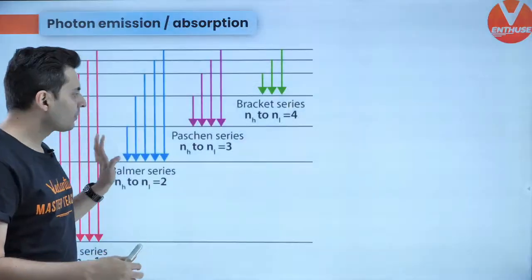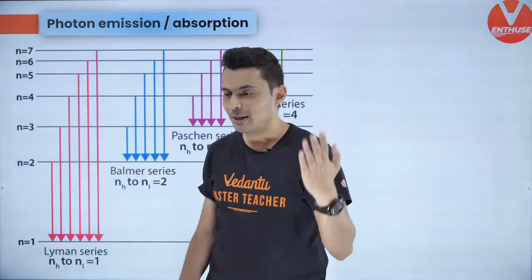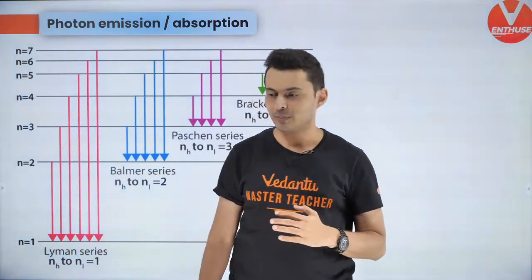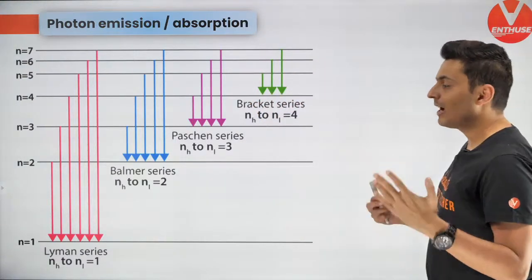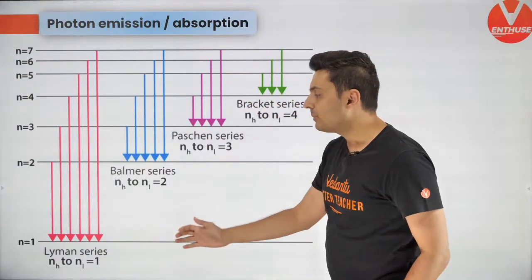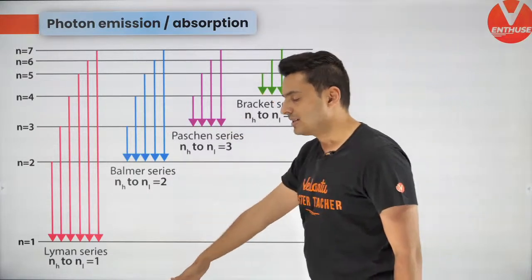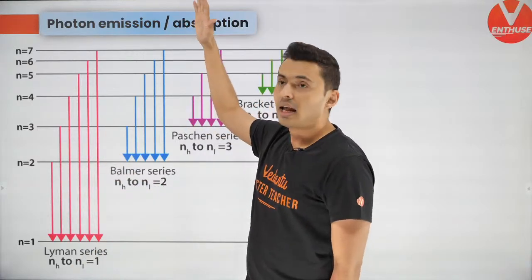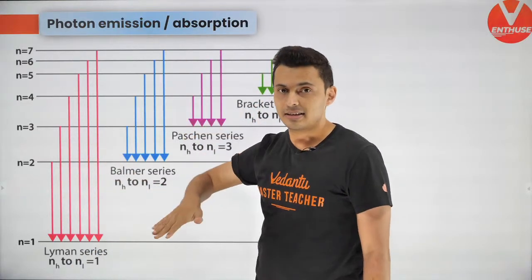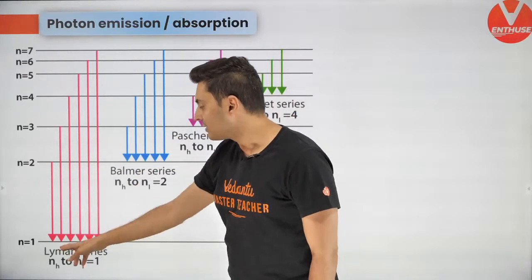Each transition has been named depending on who discovered it. And depending on that, they have been named as Lyman, Balmer, Paschen, and Brackett series. So what is Lyman series? Lyman is basically whenever the electron gets de-excited and comes to the ground state, from anything to n is equal to 1.